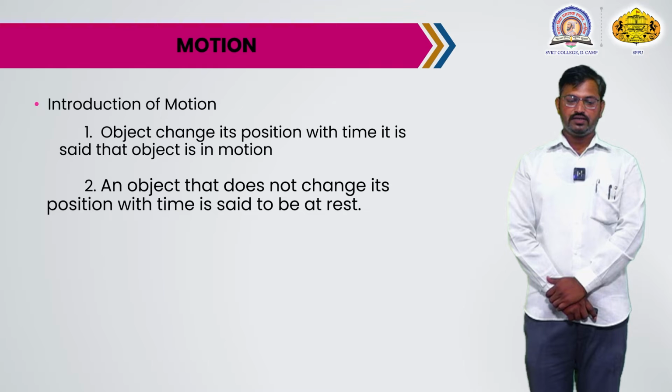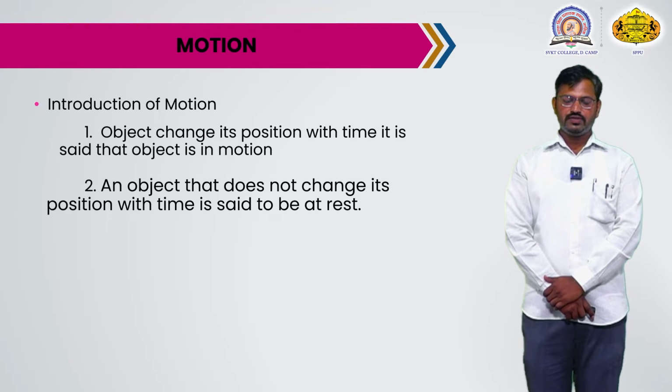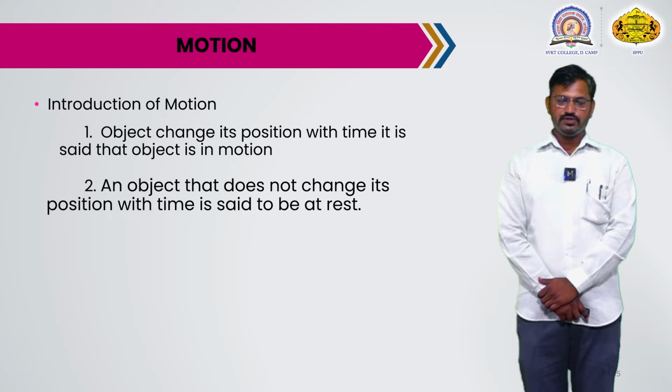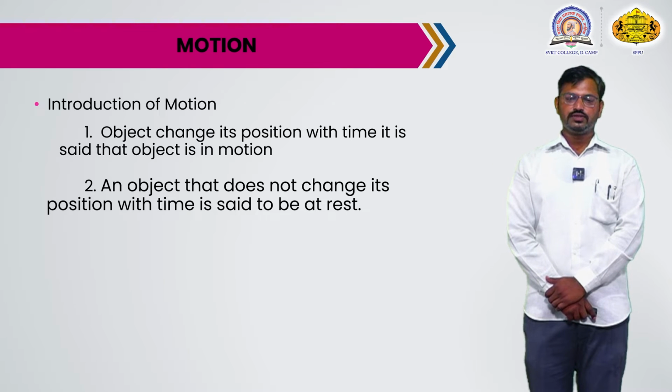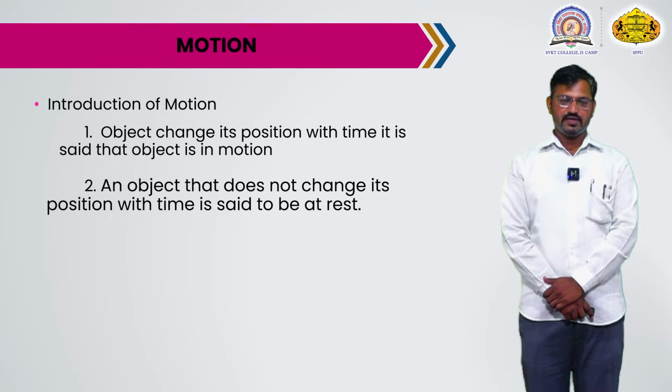Next, rest. An object that does not change its position with time is said to be at rest. Many objects are in a rest position, which means equilibrium position. The book lying on a table is an example of rest.